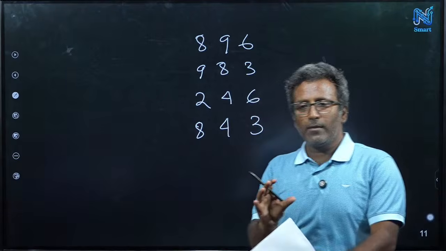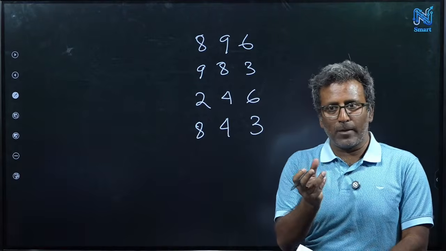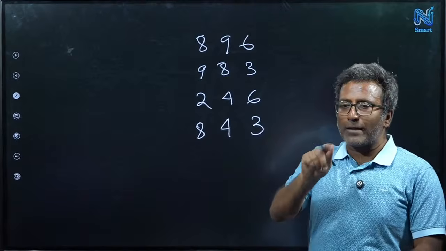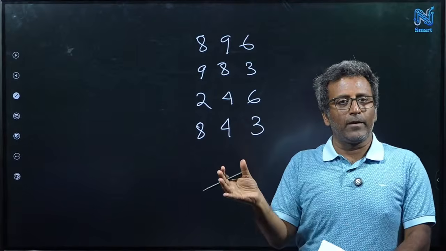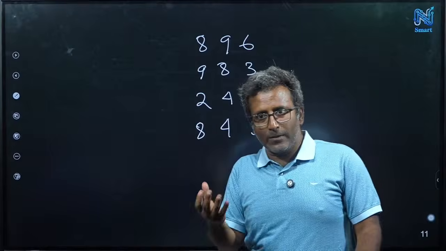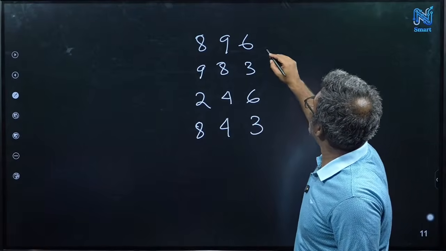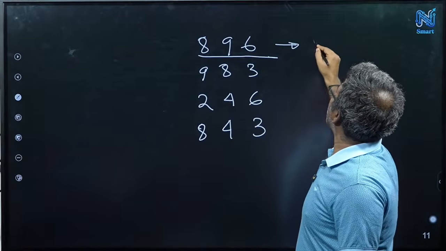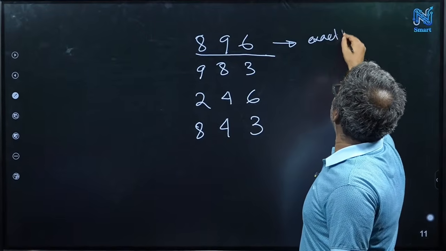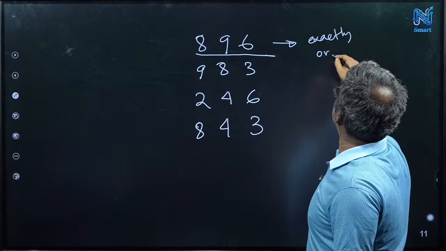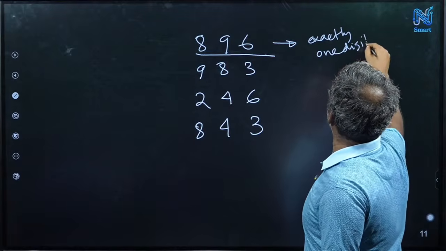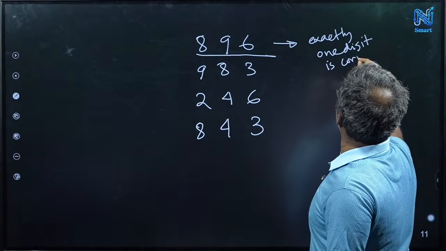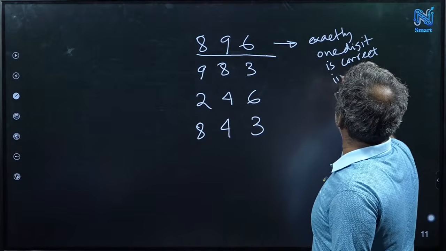There is a number lock: if you press the right 3-digit number, the lock will open. But you don't know which 3 digits. What you know is that for each of these attempts, exactly one digit is correct, in the right place.